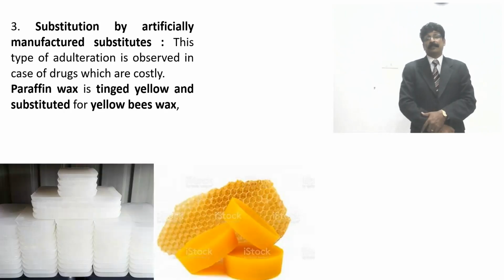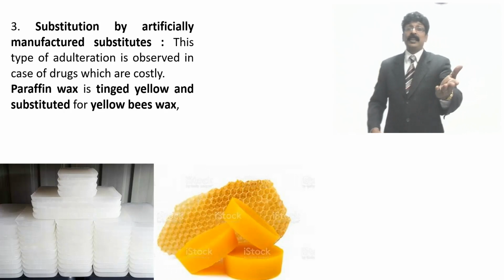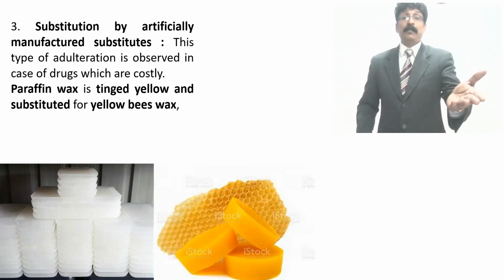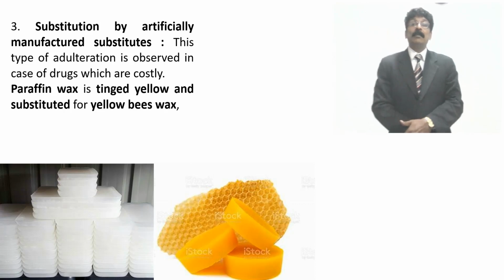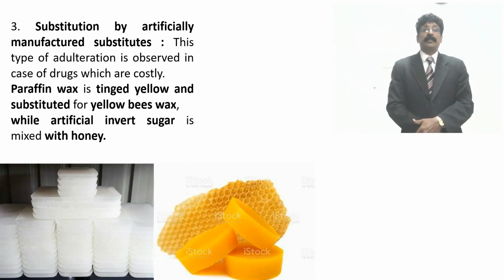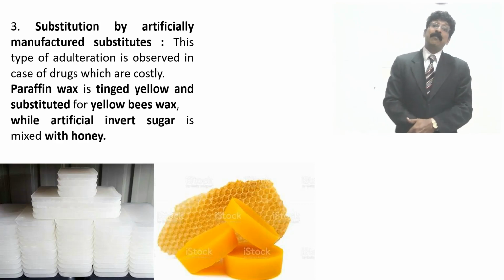You see, paraffin is a synthetic product available in white color. Adding a color and making a cake like beeswax, they also sell it. Also, artificial invert sugar is mixed with honey.